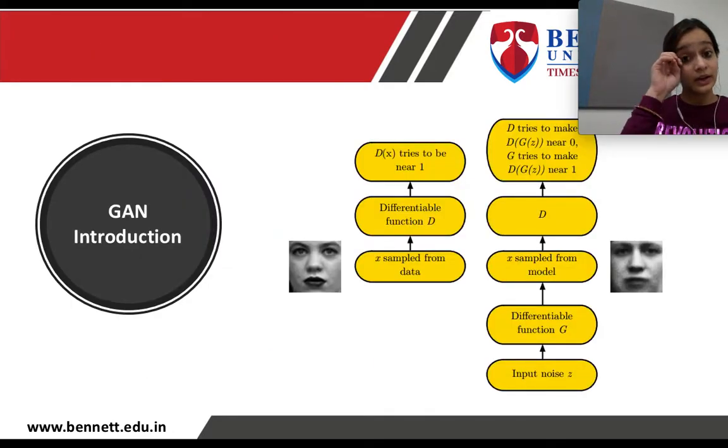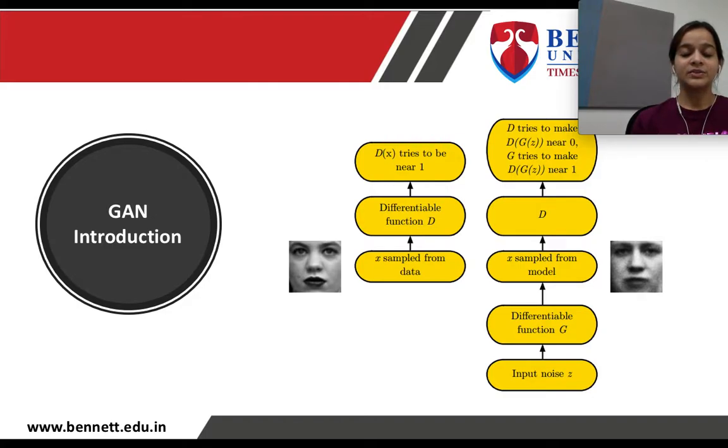As we have discussed, both processes are shown here in parallel. We have an original image, right? A sample X is taken and passed through the differentiable function D, and here D(x) tries to be 1, which means the image is real. That's why the aim of the discriminator is to make it near 1. The second process is input noise Z, passed to the differentiable function G, and a sample is taken from that and passed to the discriminator.